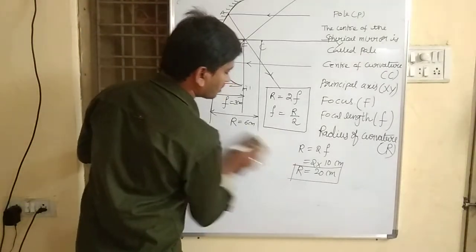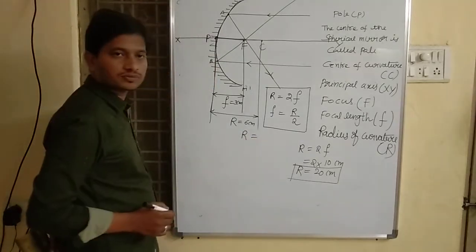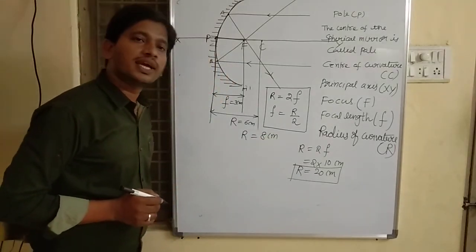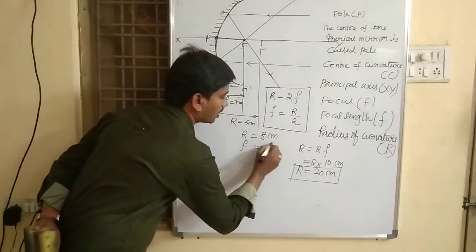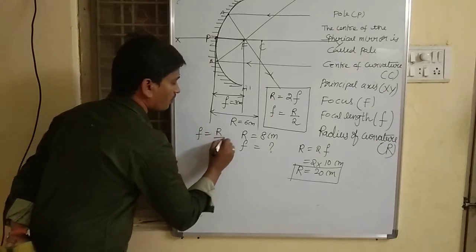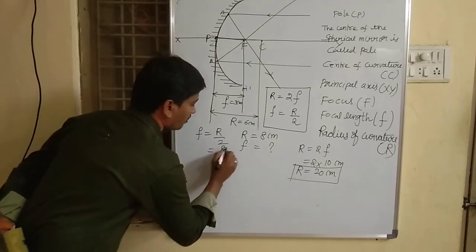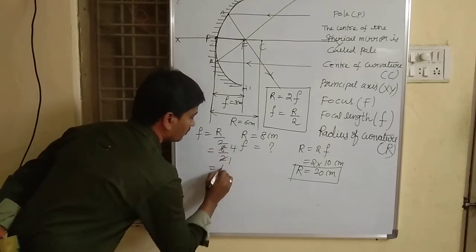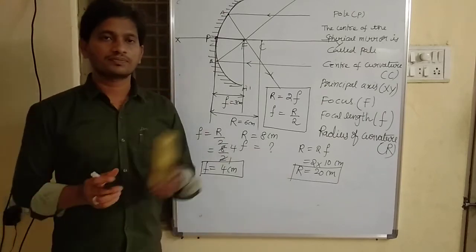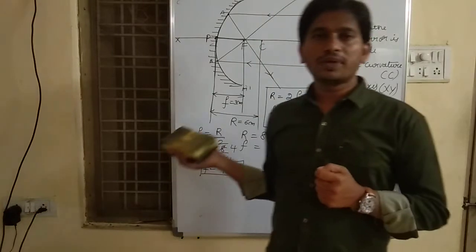They may ask a question like this also. If the radius of curvature of a spherical mirror is 8 centimeter, then what would be the focal length? As we know, focal length is half of the radius of curvature, that is 8 by 2, which is equal to 4 centimeter. So focal length is 4 centimeter.